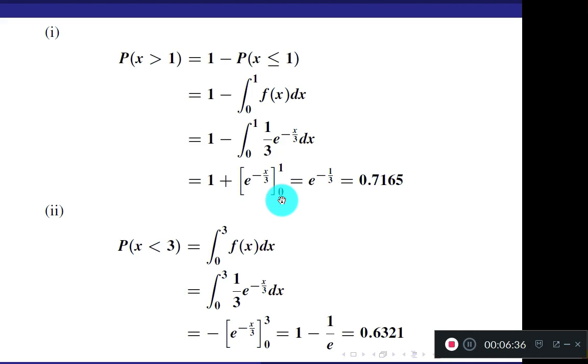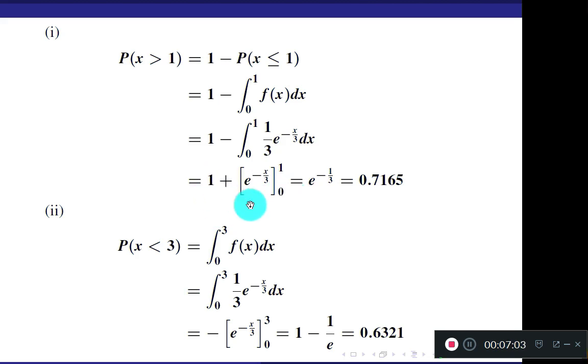Remember, usually when the lower limit is 0, some of the functions become 0, but here the function is an exponential function. Okay, it is never 0. The exponential function is 0 only at minus infinity. So when you put x equal to 0, you get e to the power 0, which is 1. But it is the lower limit, so we write a negative sign for that 1. That minus 1 cancels with this 1.